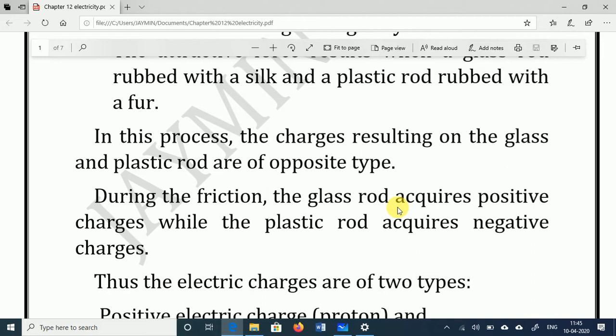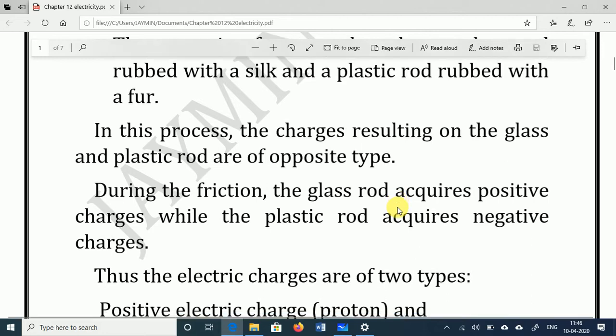Another simple example, which I think you are all familiar with: in winter seasons, when we suddenly sit on a plastic chair, sometimes we feel a current. That current is static electricity. It is due to the accumulation of charge at a pole or an end. So it is nothing but a type of static electricity. In this chapter our main focus is on dynamic electricity, not static electricity.